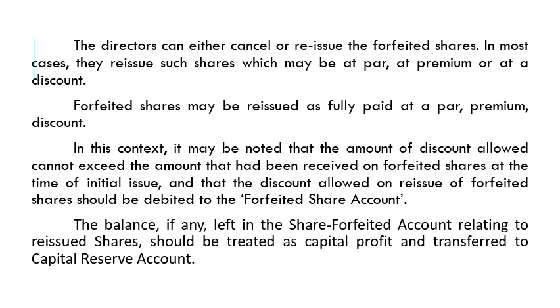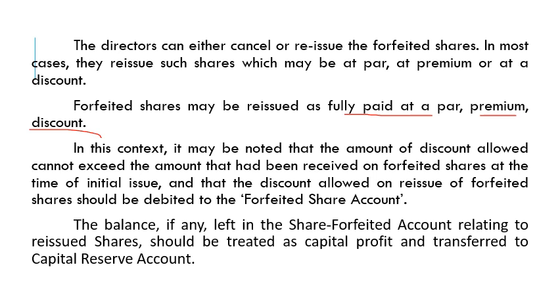Suppose a shareholder failed to pay his call money on his 500 shares, and the company forfeited these 500 shares. Now the company can reissue these 500 shares to another person as fully paid, at premium, par or discount. So forfeited shares may be reissued as fully paid at par, premium or at a discount.